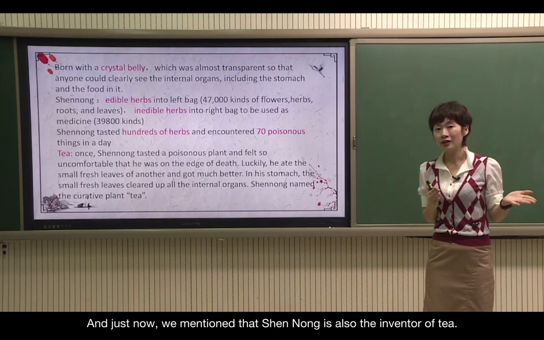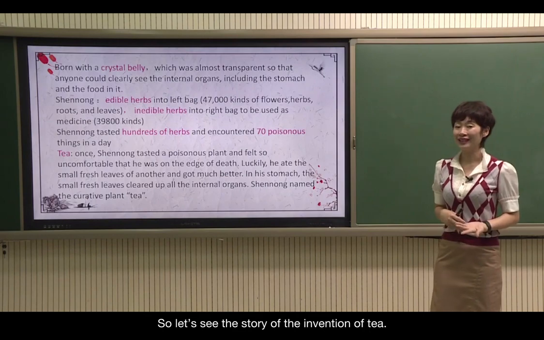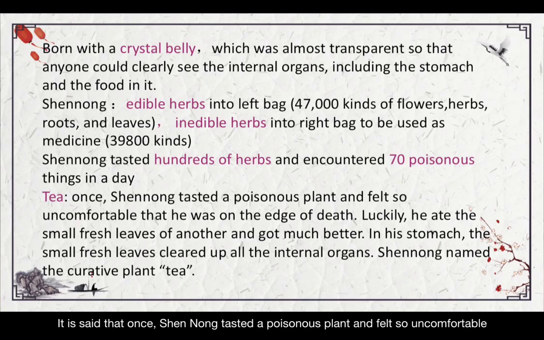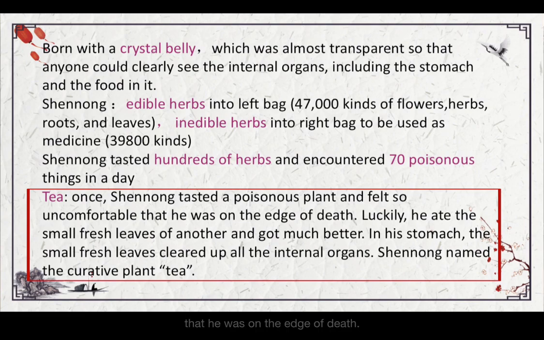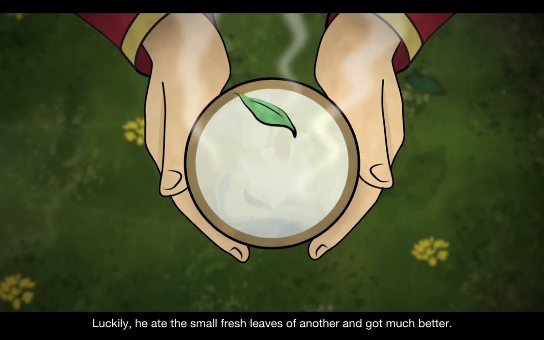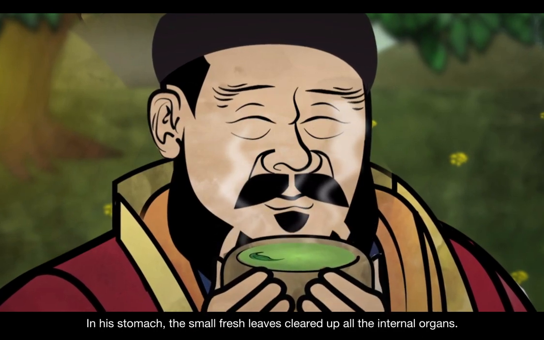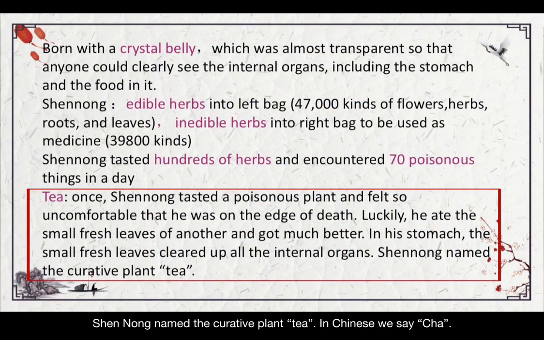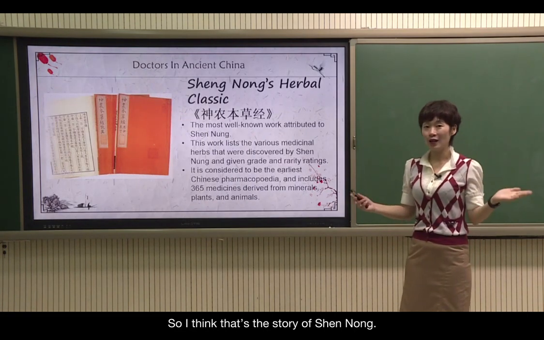And just now we mentioned that Shen Nong, he is also the inventor of tea. So let's see the story of the invention of tea. It's said that once Shen Nong tasted a poisonous plant and felt so uncomfortable that he was on the edge of death. Luckily, he ate the small fresh leaves of another and got much better. In his stomach, the small fresh leaves cleared up all the internal organs. So Shen Nong named the curative plant tea. In Chinese, we say cha. So I think that's the story of Shen Nong.